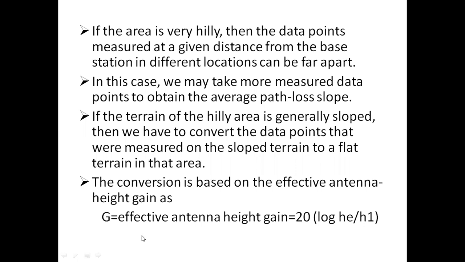The conversion is based on this formula, G, the effective antenna gain, is equal to 20 log He by H1. So this is the formula when we have hilly terrain, and in hilly terrain we can have more number of points. If you take all the points, then convert those points into flat terrain data by using this one. Here H1 is the actual height, and He is the effective height of the antenna.